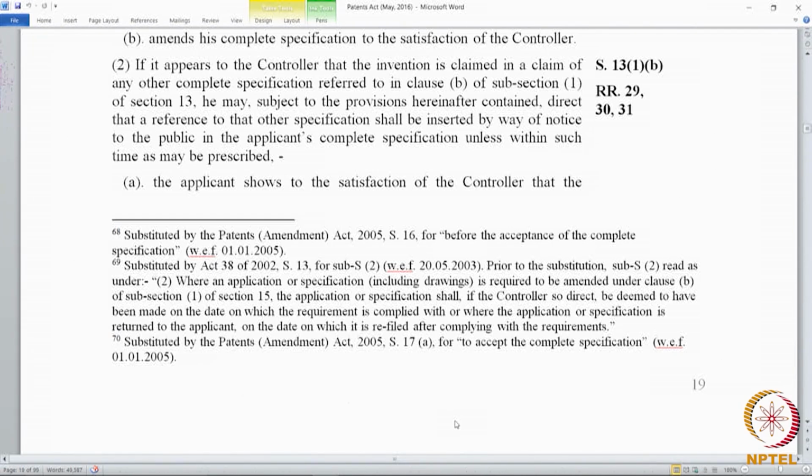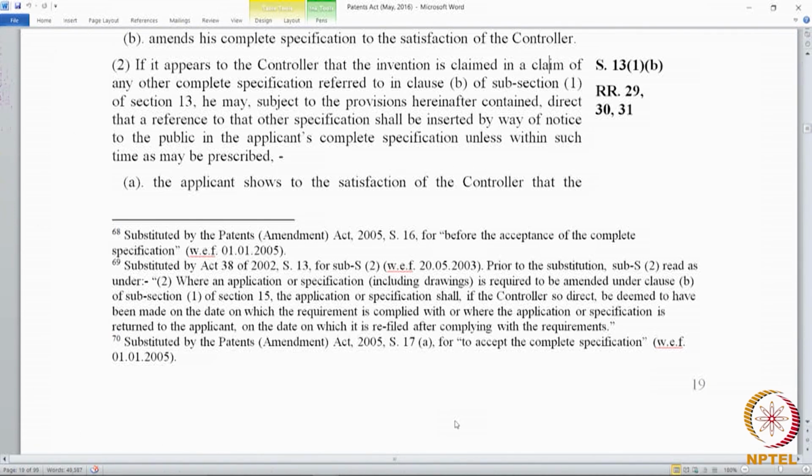Now 13(1)(b) is where a claim is anticipated by an application for a patent made in India and dated before the priority date. So, if there is an application made before the priority date and the application anticipates the present application, then the controller has an option of directing a reference to be made to the other specification.